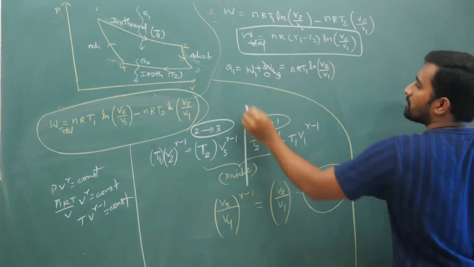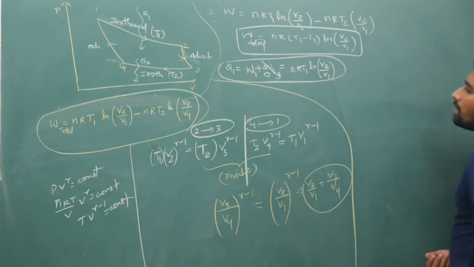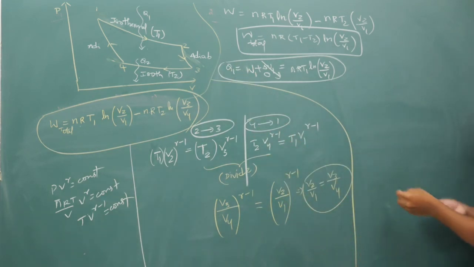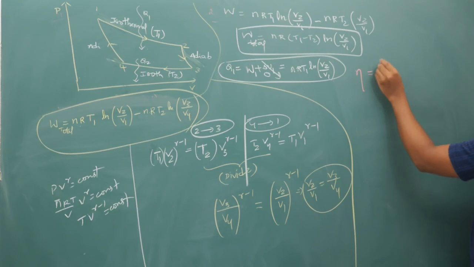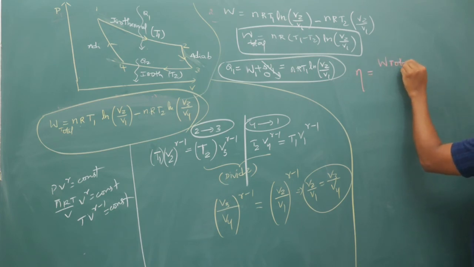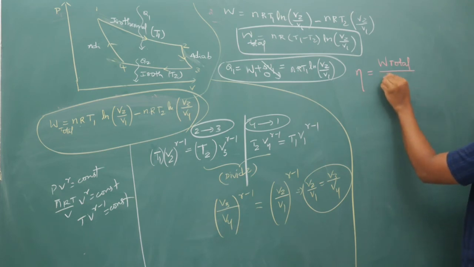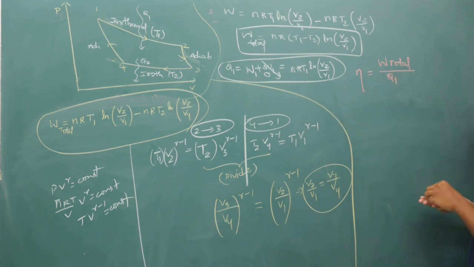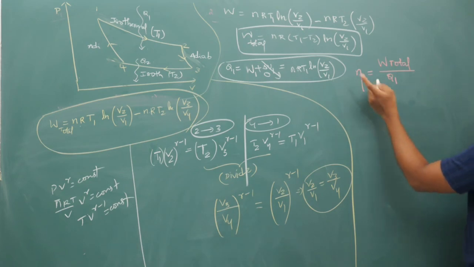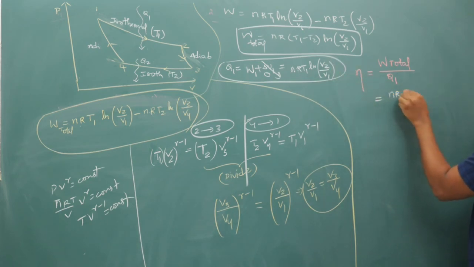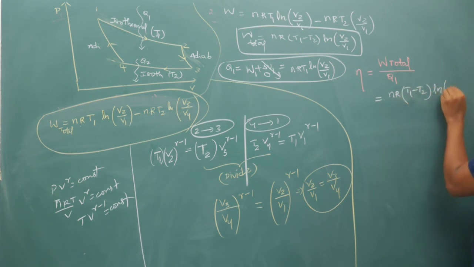Refer to the previous one if you have any doubts. So you have got Q1. Now your efficiency is total work by heat input, and you are giving only Q1. So that gives nR times T1 minus T2 times ln of V2 by V1, divided by nRT1 ln of V2 by V1.